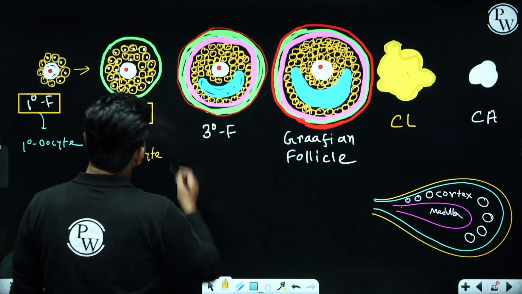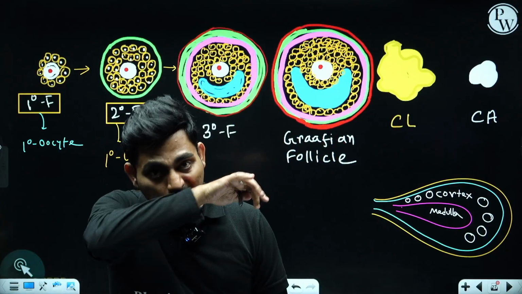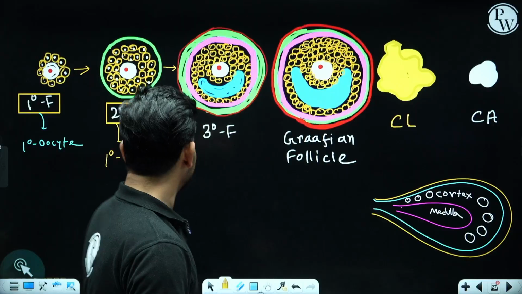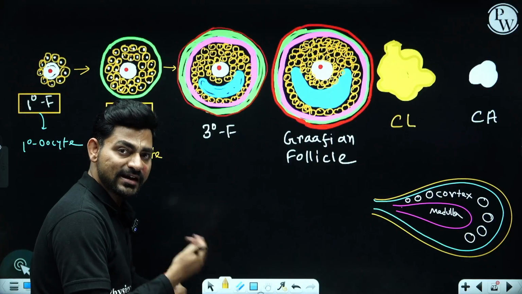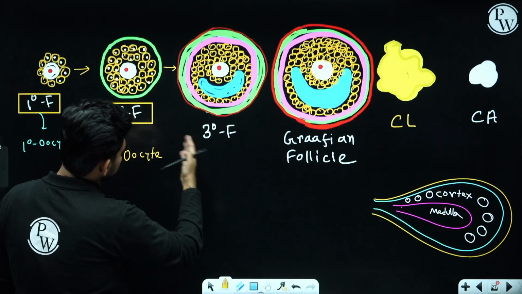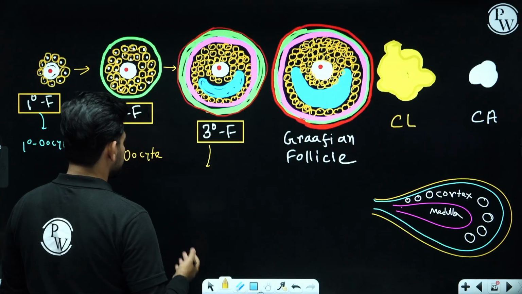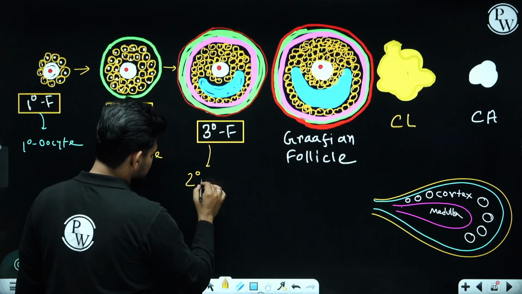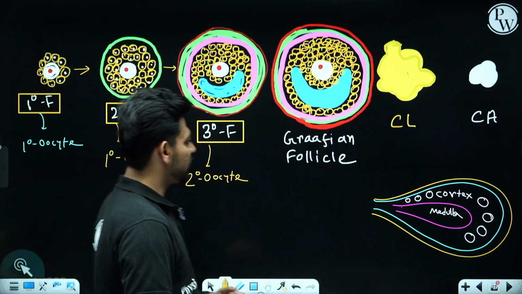Now gradually under the influence of luteinizing hormone and follicle stimulating hormone, called gonadotropic hormones or gonadotropins, coming from the anterior pituitary, they will resume their cell division and follicular maturation, right? And the secondary follicle will get converted into tertiary follicle, and inside the tertiary follicle for the first time you can observe the next step of primary oocyte, called secondary oocyte, upon completion of that particular division.